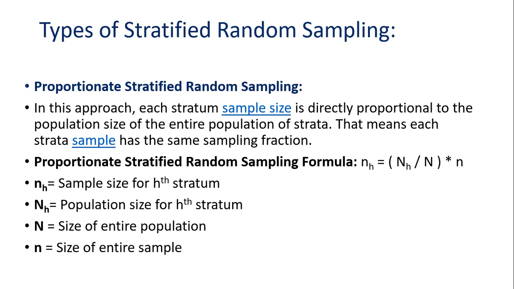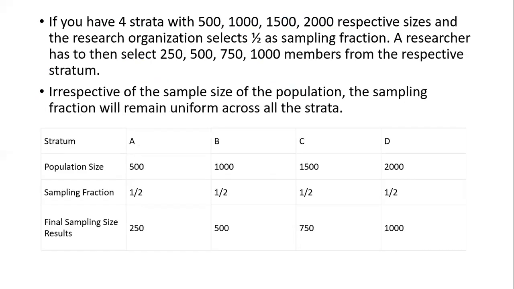And n, the small n, is the size of the entire sample, how much we are going to do. So with this, we can calculate the proportionate stratified sampling. Now, if you see here, if you have four strata with 500, 1000, 1500, 2000. So these are the four strata we have, with their respective sizes. And the research organization selects half as a 1 by 2 sampling fraction.